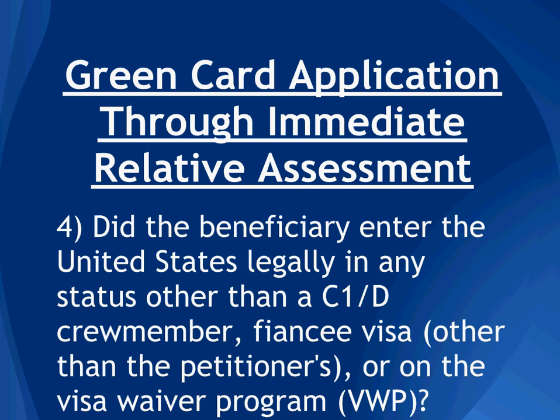Also note, if the beneficiary entered without legal inspection and has remained in the U.S. for over 6 months, then as soon as they leave, they may trigger a 3-year bar of inadmissibility, and if they leave after 12 months of unlawful presence, they can trigger a 10-year bar of inadmissibility, meaning that they would only be allowed to return to the United States after they've spent 10 years outside, unless they qualify for an inadmissibility waiver, which can be very difficult to obtain.